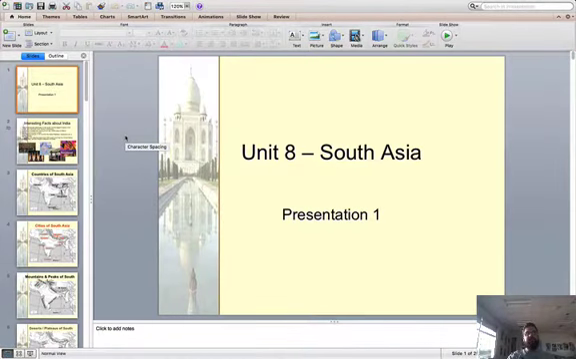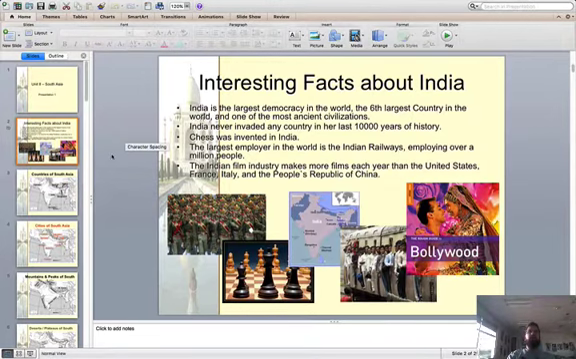All right, so this is presentation one over Unit 8 over India and South Asia in general. All right, so first off, interesting facts. You don't necessarily have to know these or write these down. It's just interesting things about India.